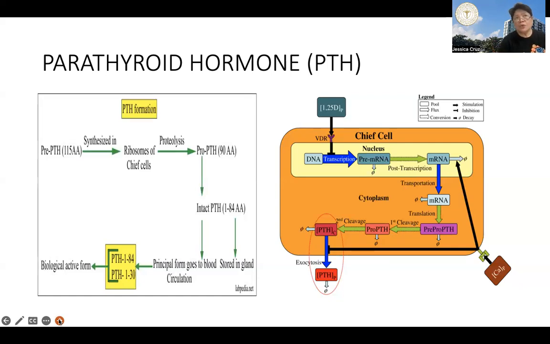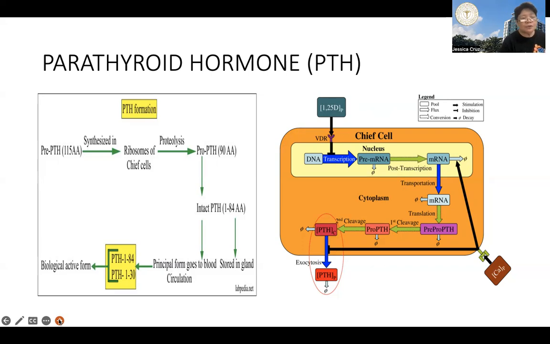So this is one way by which calcium can regulate the production of parathyroid hormone, because whenever intracellular calcium increases in the glandular cell, this protease is activated, and it will fragment the parathyroid hormone.